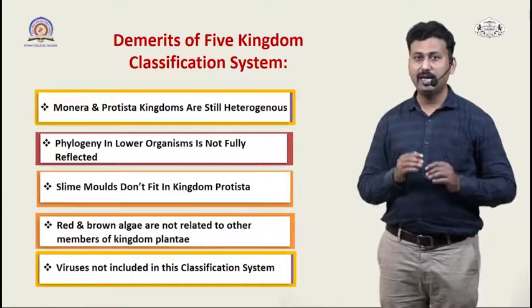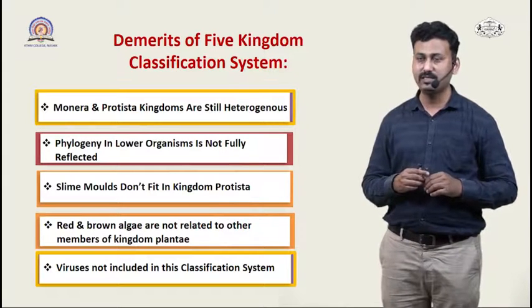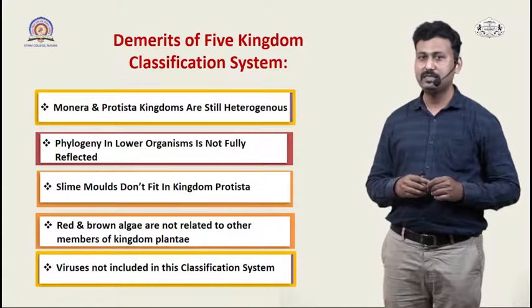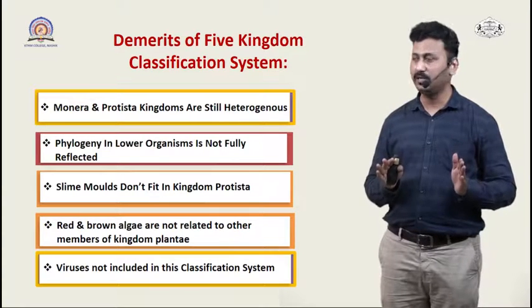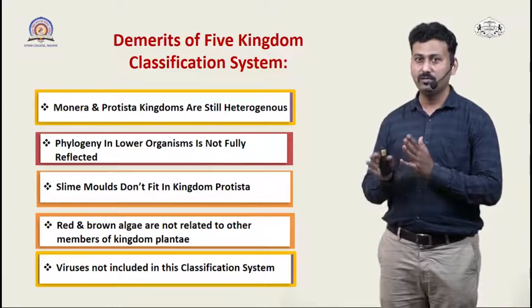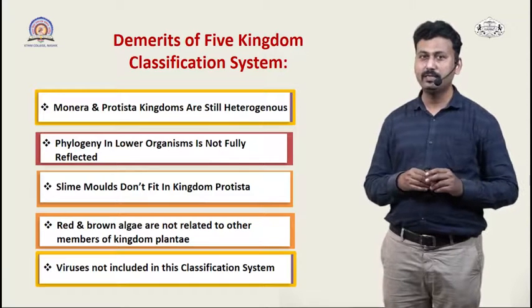Now we come to the last part of today's discussion, that is the demerits of this 5 kingdom classification system. So Monera and Protista kingdoms are still heterogeneous in this system because some organisms which are not fitting into this group were still classified into the Monerans and Protists.